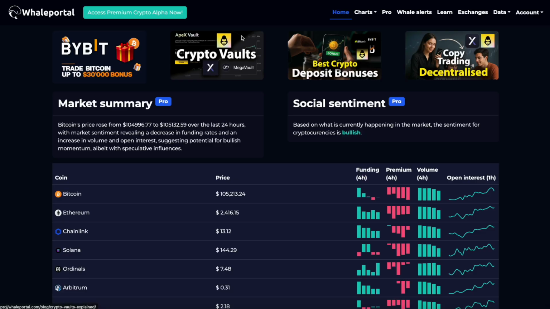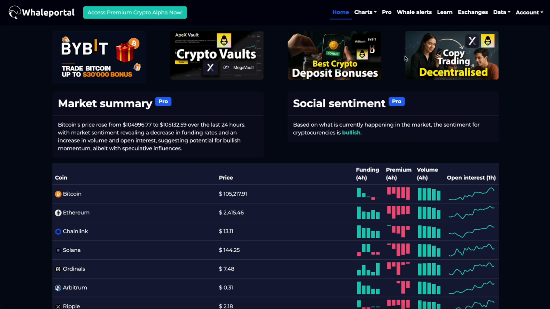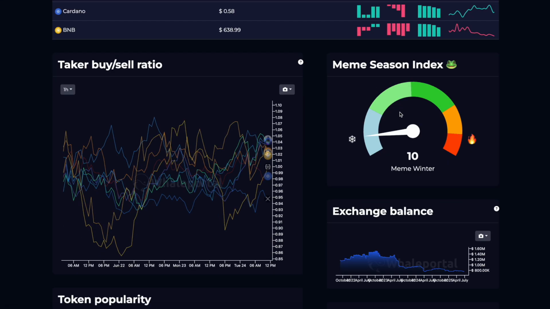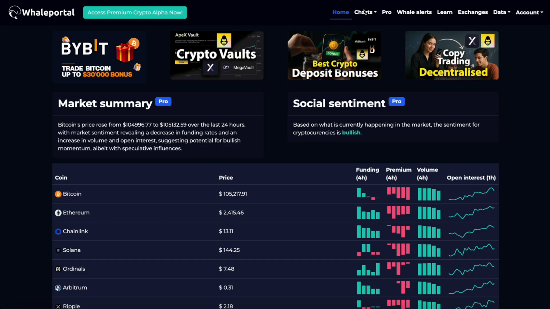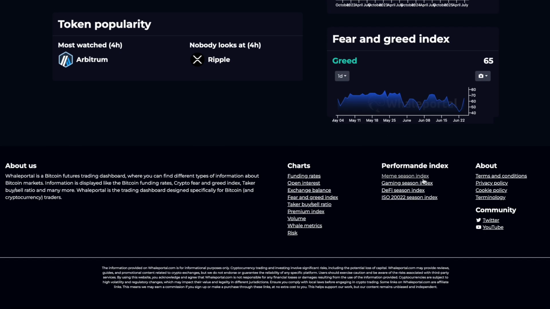If you go to WhalePortal.com, to the home page, and scroll below, you can see that we have the Meme Season Index right now on the front page. If you want to go to the separate page of the Meme Season Index and get more data, or you want to see the other season indexes, you can click here on charts. Then you can see we have the Meme Season Index, Gaming Season Index, DeFi Season Index, ISO20022 season index, and they are also in the footer down below on the website, under the performance index.